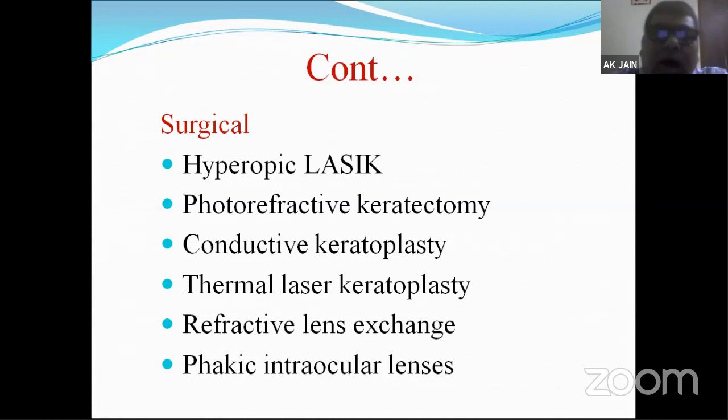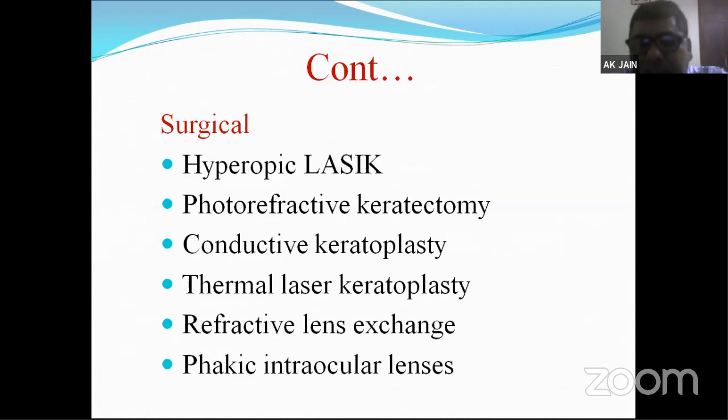In surgery, we can do hyperopic LASIK. We can do photorefractive keratectomy. We can do conductive keratoplasty. We can do thermal laser keratoplasty. We can do refractive lens exchange. And we can do phakic intraocular lenses.